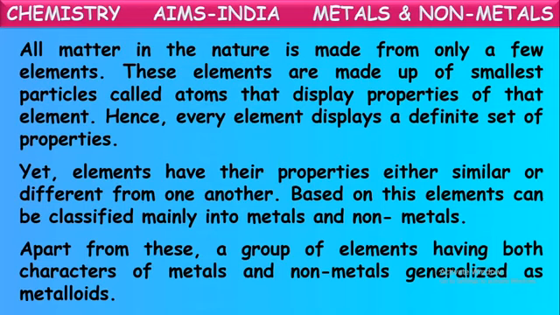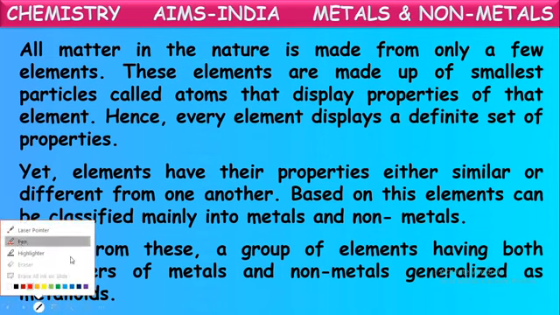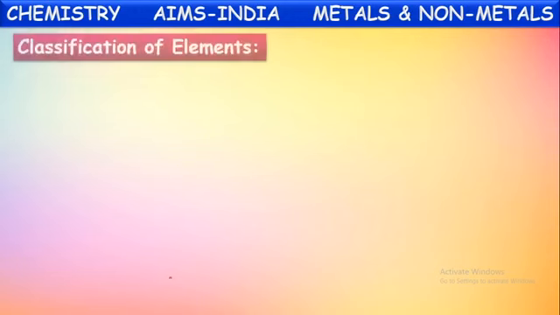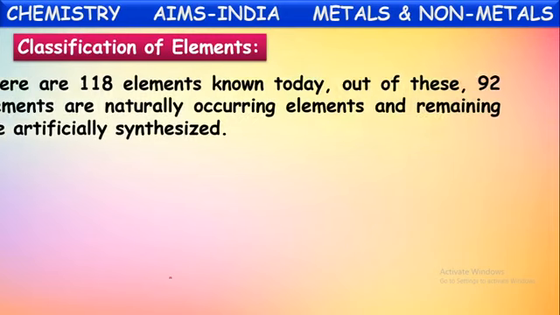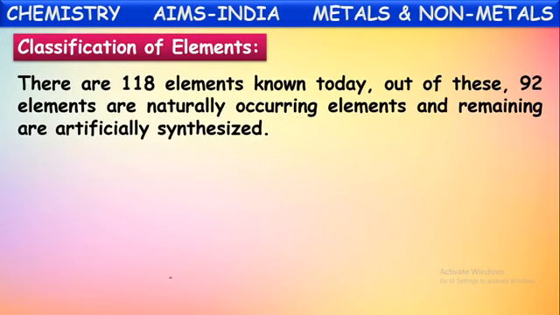And some kinds of elements show the properties of both metals and nonmetals. They are classified as metalloids. So finally, we can say this is the classification of all elements. Yes, the classification of elements, let us see here.